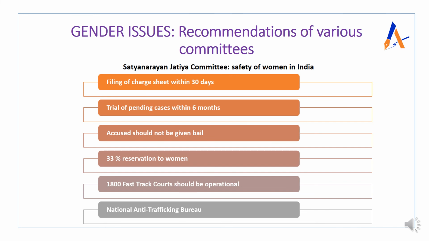The committee is saying that poor women and illiterate women are being forced into the flesh trade. This trafficking is happening. They are being trafficked for flesh trade and domestic labor, and this is going unnoticed. And we don't have anybody to monitor this. So a National Anti-Trafficking Bureau should be set up so that they can come up with data and analysis, and accordingly evidence-based policy making and evidence-based executive action could be taken. We will see other recommendations.